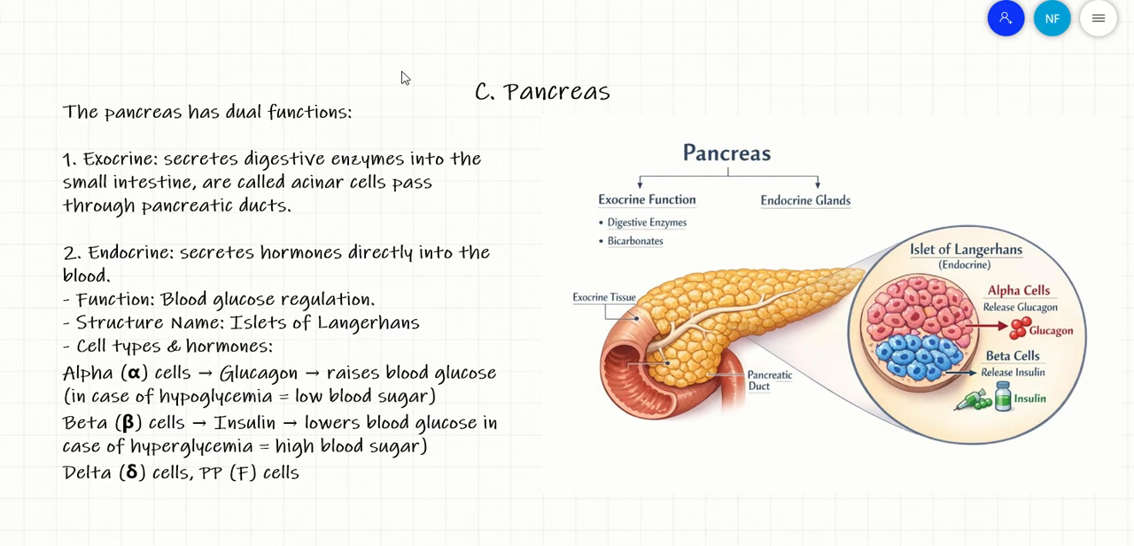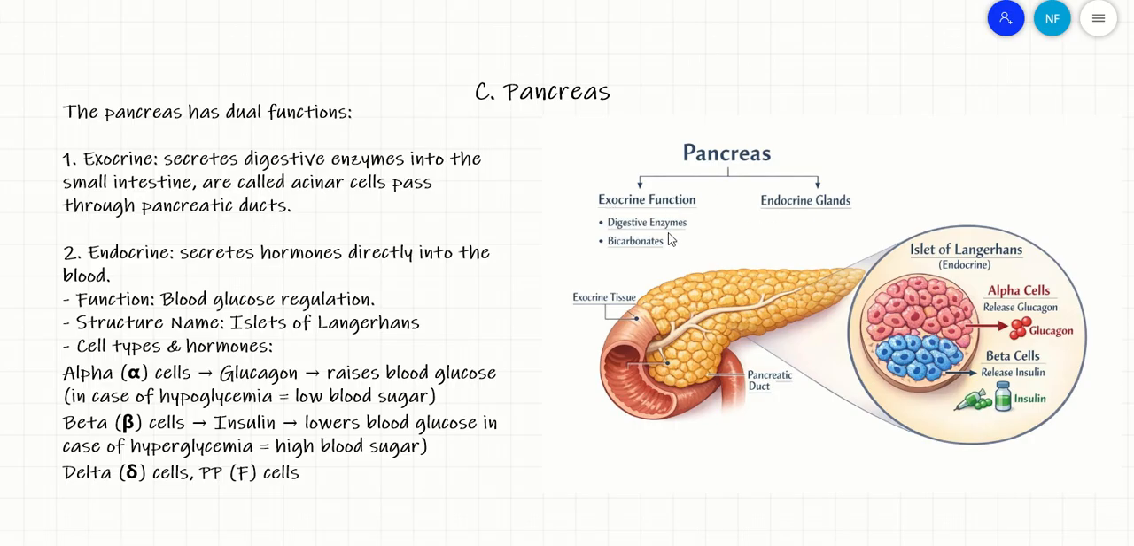So let's explore the pancreas. First of all, this is the pancreas, and this is the pancreatic duct, I mean the duct that takes the juice from the pancreas to other organs. This is the exocrine tissue, and this is the endocrine tissue. I mean this part is the endocrine part, this part is the exocrine part. The pancreas has two functions. As we said, it's a mixed gland, I mean it has an exocrine function and endocrine function.